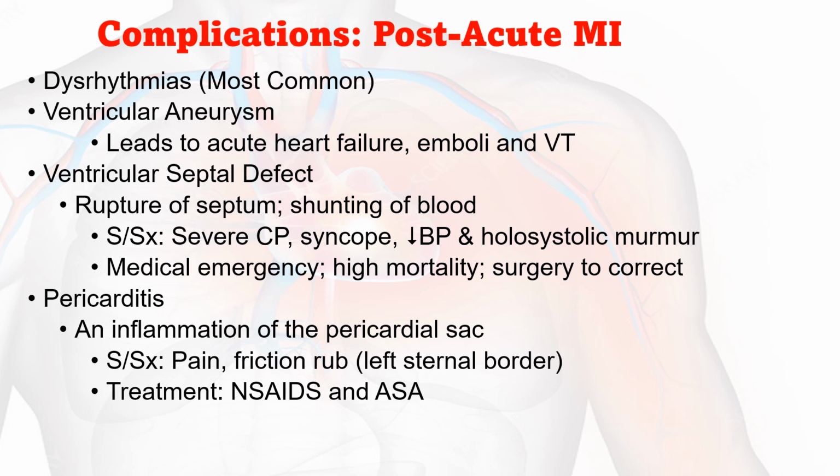Then what are the complications? There are post-acute MI complications. When the patient is admitted with acute MI, we are supposed to predict certain complications that may arise immediately. First and foremost is dysrhythmia. As you know, dysrhythmia is abnormal electrical activity in the heart. Different types were discussed, like atrial arrhythmia, sinus arrhythmia, ventricular arrhythmia, and junctional arrhythmias, especially ventricular tachycardia, ventricular fibrillation, and so on.